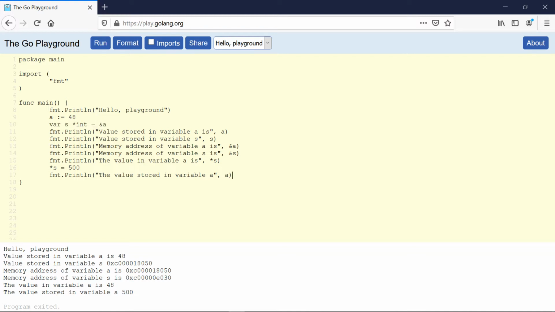Now we also have accessed the memory address of the pointer variable s. So this is the printline function which we have used to get to know the memory address of the variable s. Now let's declare another pointer variable which will hold the memory address of the pointer variable s we have.